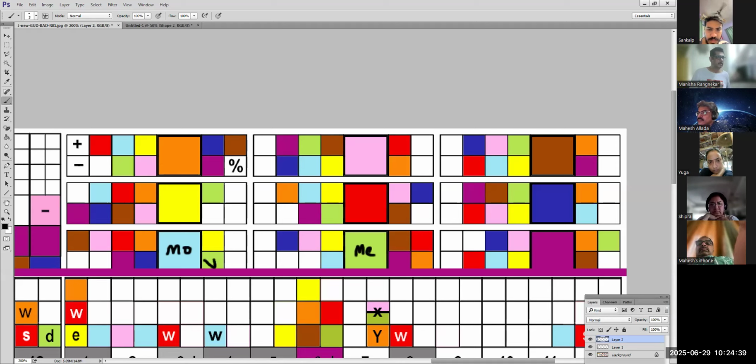Mercury is here, and for your Moon is here. Now we have a Moon and Mercury combination. So Moon considers Mercury as neutral. It has nothing to do with it, it doesn't matter.